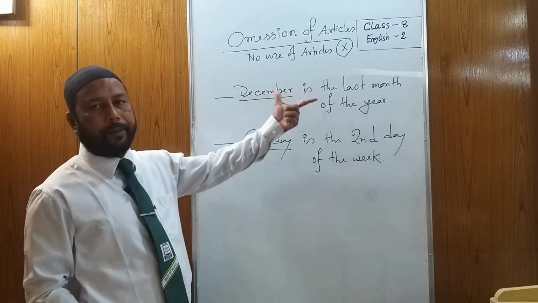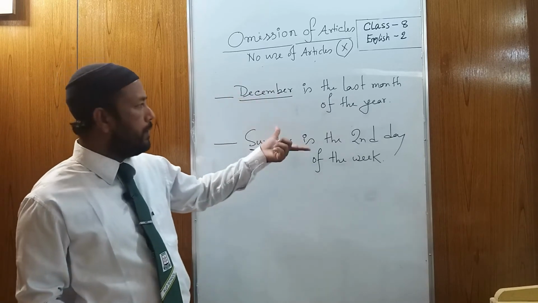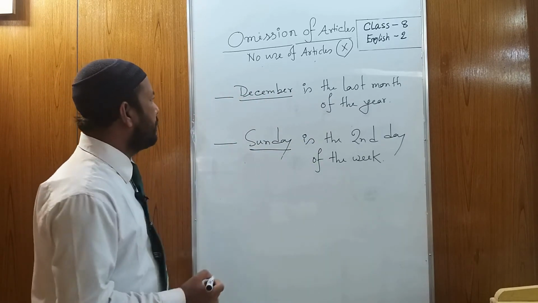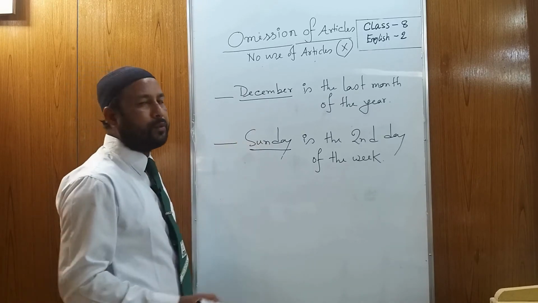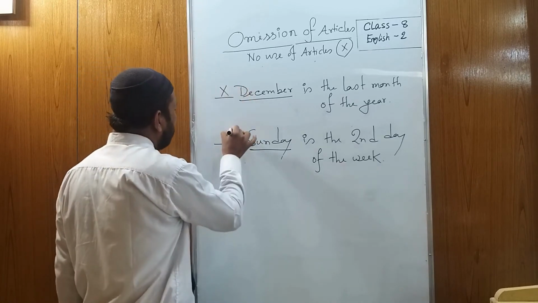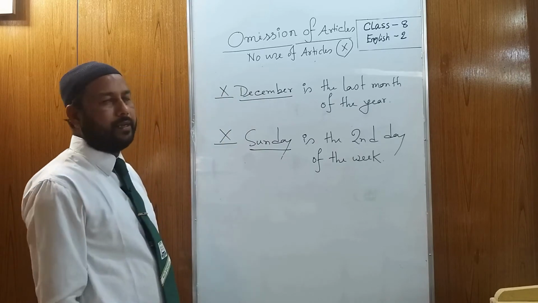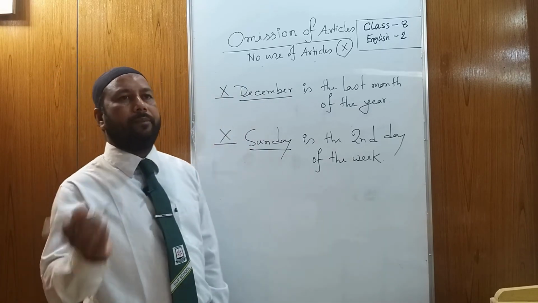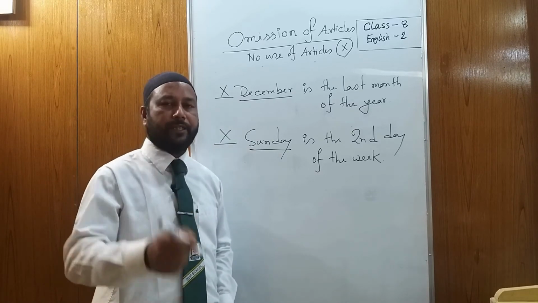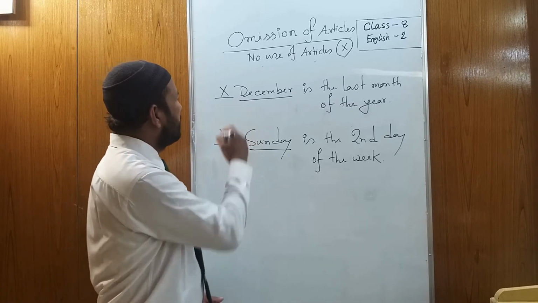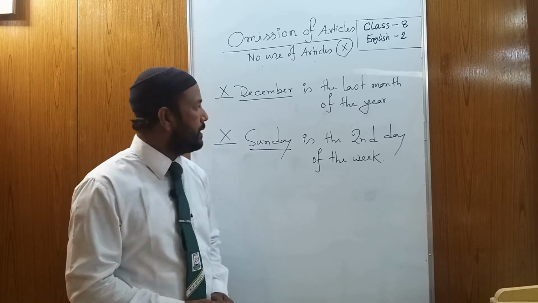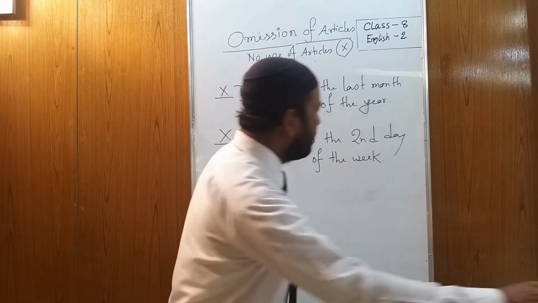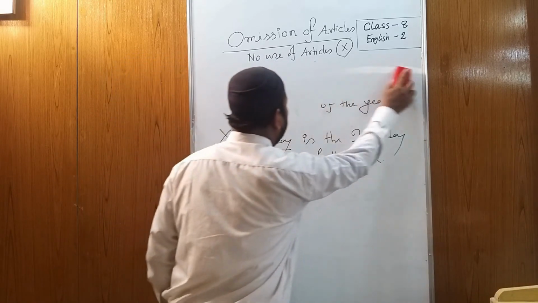If you see a day or month before a gap, in this gap you have to use cross. There is no article. I hope you clear it. It's very easy. If you see the parts of a day or a specific day or the name of months, you have to use no article. Okay, now we move to rule number 6.